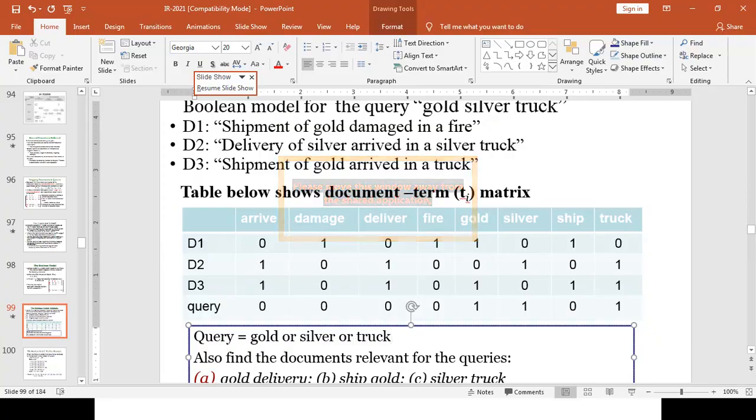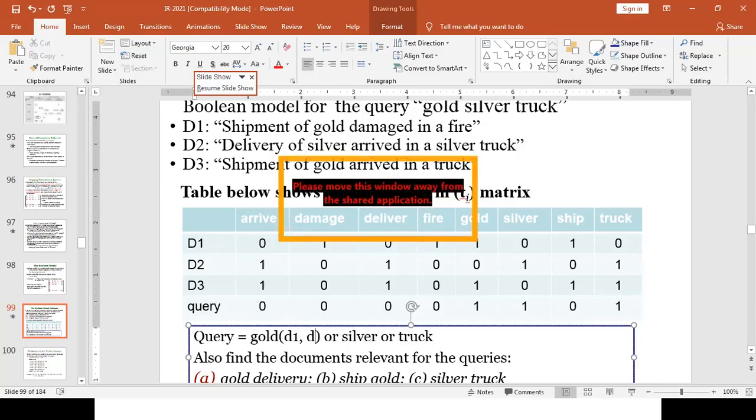We are evaluating gold, silver, track based on the binary weight of D1, D2, D3.